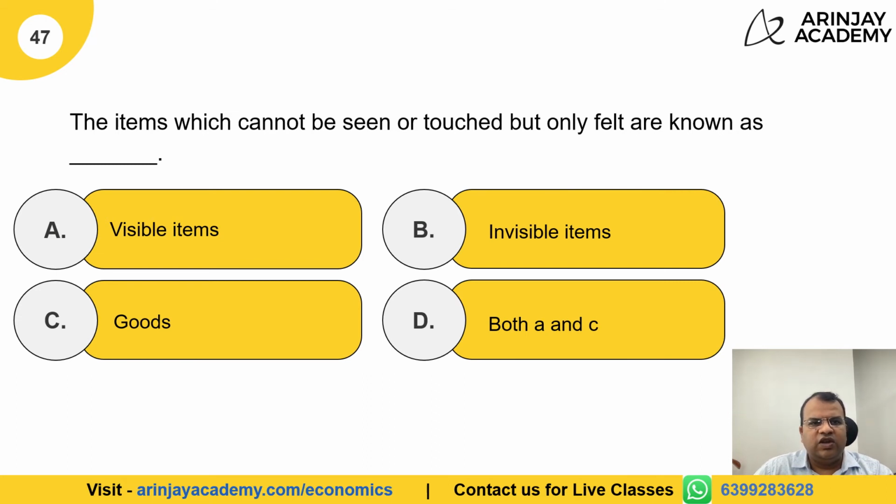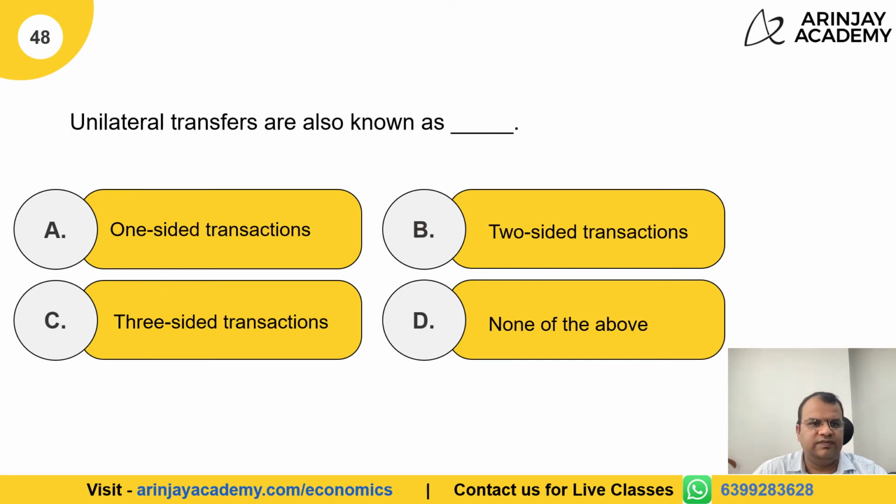The items which cannot be seen or touched but only felt are known as invisible items. You can see visible items, you can feel and touch goods, so invisible item is the correct answer. Unilateral transfers are also known as one-sided transactions, two-sided transactions, three-sided transactions, none of the above.